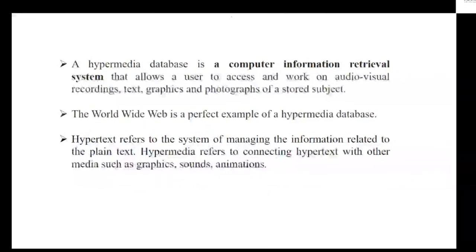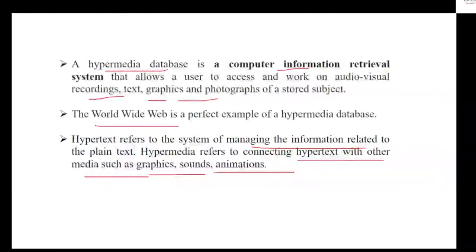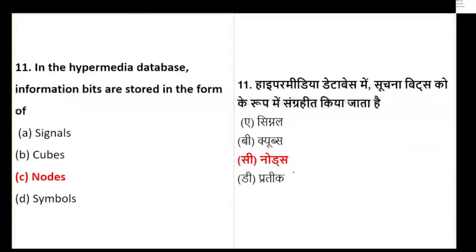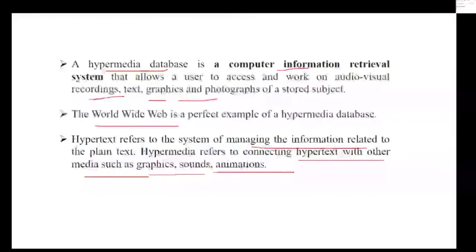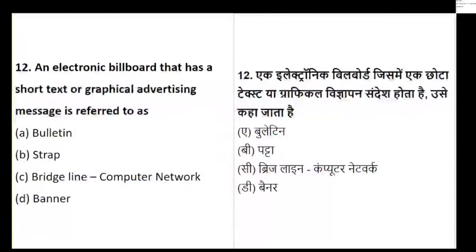So basically a hypermedia database is nothing but a computer information retrieval system. It is one of the systems that allows a user to access and work on audiovisual recordings, text, graphics, photographs. So the World Wide Web is one of the perfect examples of a hypermedia database. Hypertext refers to the system which manages information, and it helps to connect hypertext with other media such as graphics, sounds and animation. But what are the information bits called? They are called notes. Is it clear? Yes.